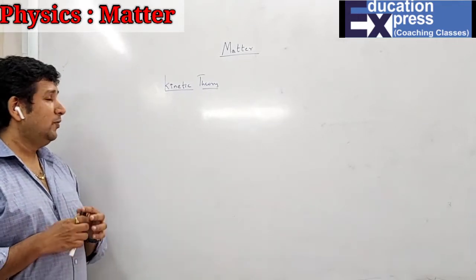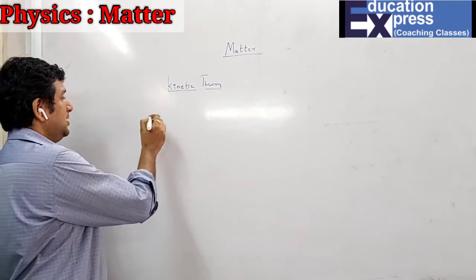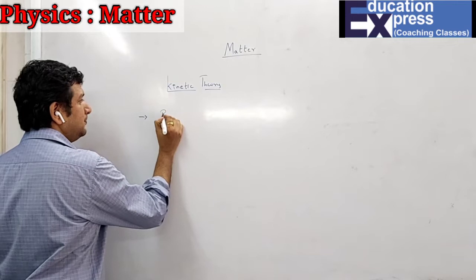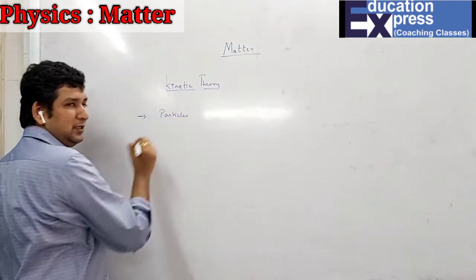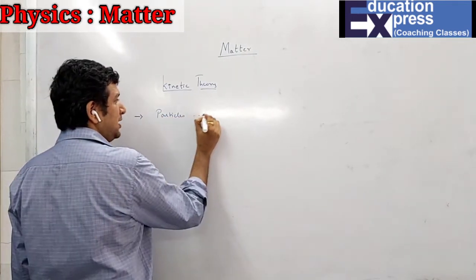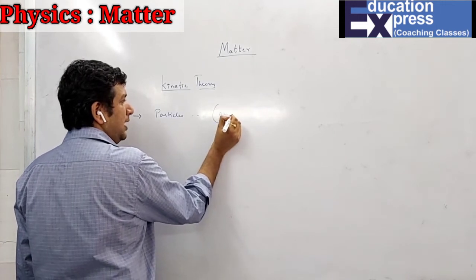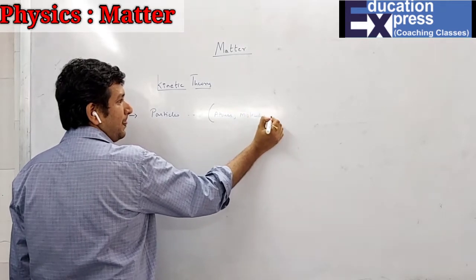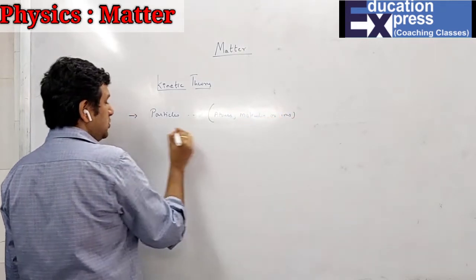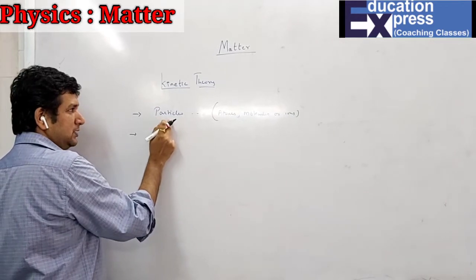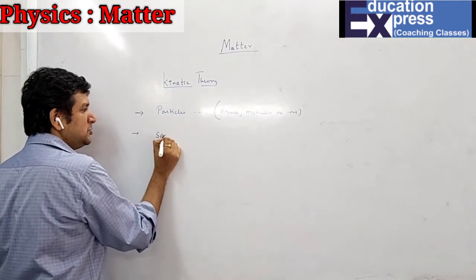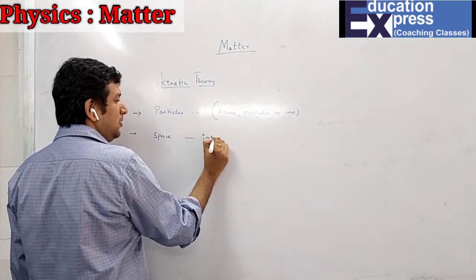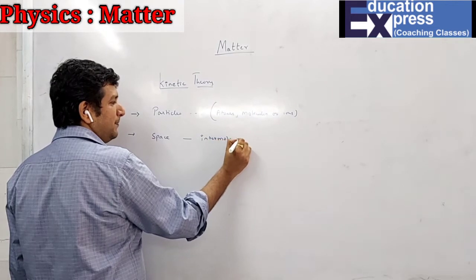Now, the first thing is that each and every matter is made up of particles. And the particles are nothing but atoms, molecules, or ions. Obviously, as they are made up of particles, the particles will have a certain space between them, which I already explained to you is known as intermolecular space.